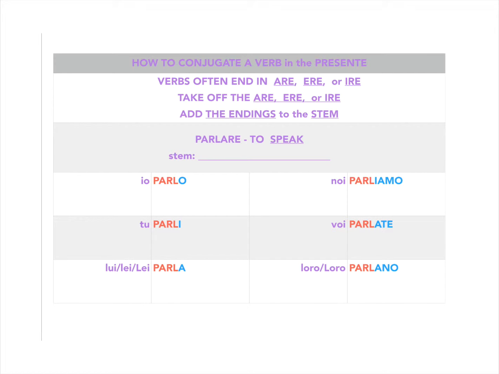Io parlo, tu parli, lui, lei parla, noi parliamo, voi parlate, loro parlano. All right, so just to go over what these mean, they mean I speak, you speak, he, she, you formal speaks, we speak, y'all speak, they, y'all formal speak.